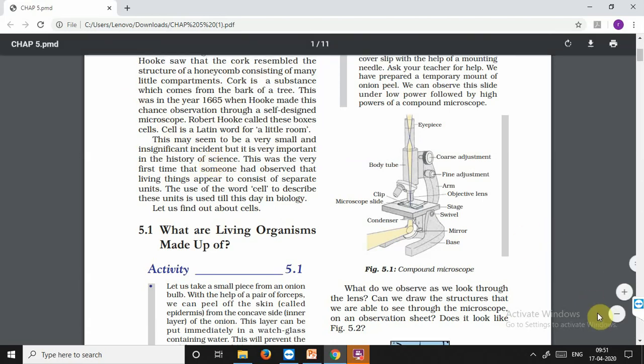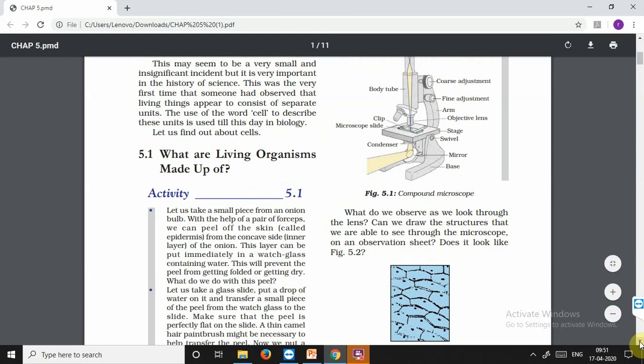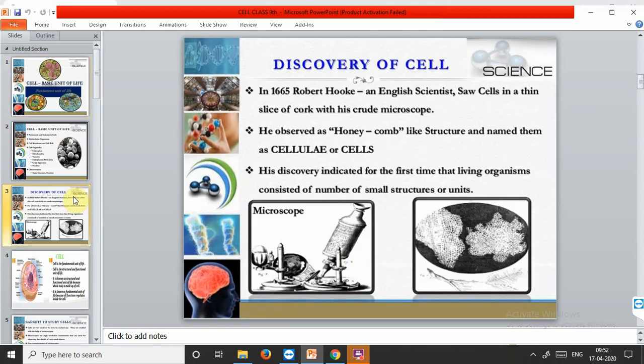At first, it was thought that this discovery was of no use, because what importance could such minute things, which cannot even be seen, have? But later on, when the compound microscope came into use, the importance of these cells was discovered. Let's discuss the discovery of cell. In the year 1665, Robert Hooke, an English scientist, saw cells in a thin slice of cork.